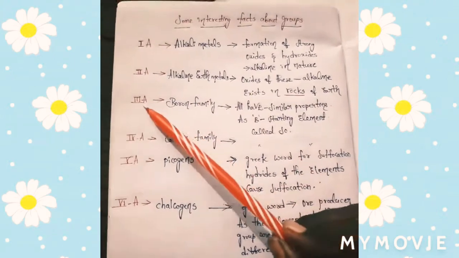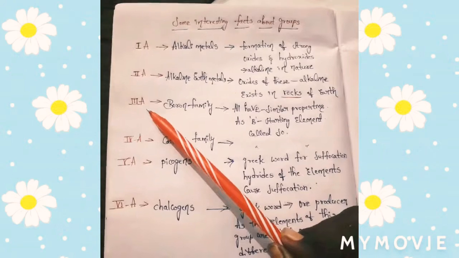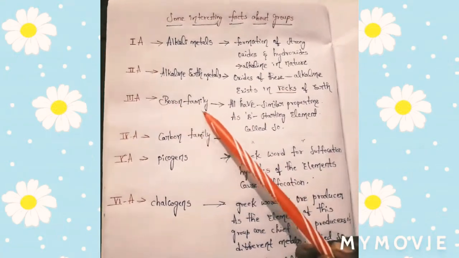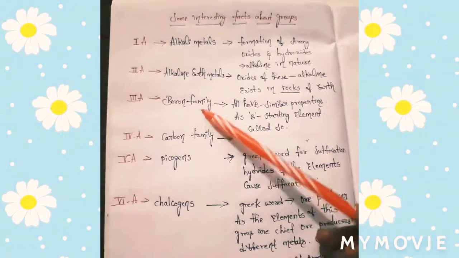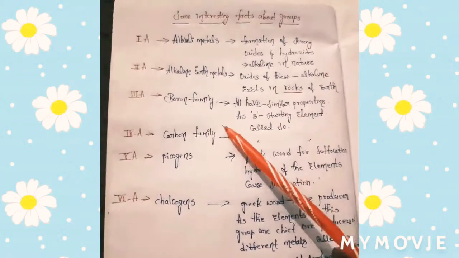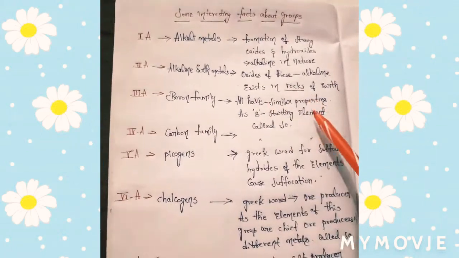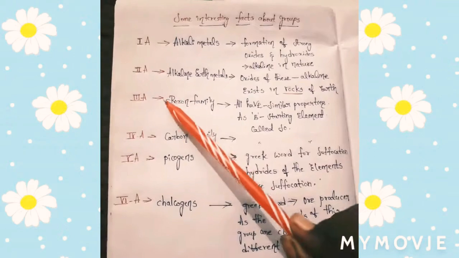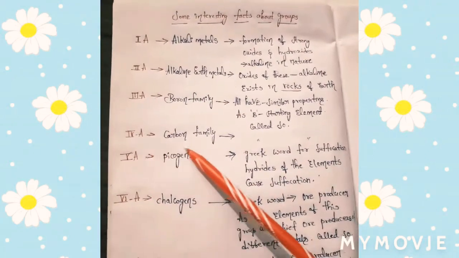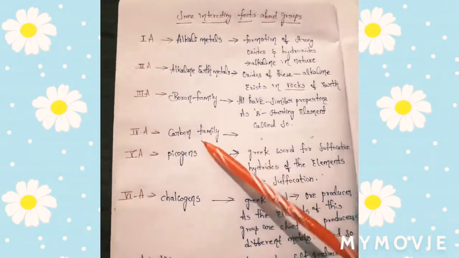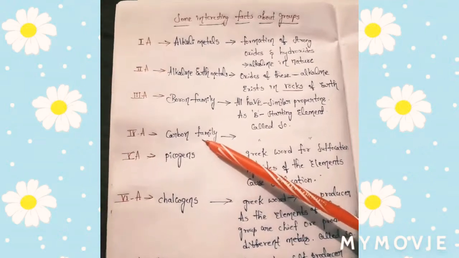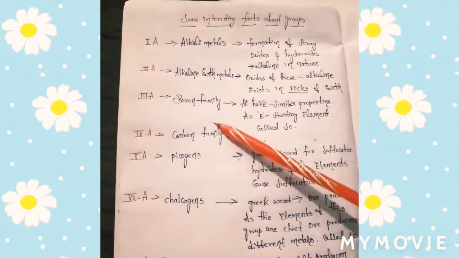Okay, next, third A. The third A members are called the boron family. Why have we given the name boron family? All the elements present in this group have similar properties, but as boron is the starting element, this group is called the boron family. Okay, next, fourth A. This is called the carbon family. The same thing, all the elements present in this group have similar properties. As carbon is the starting element, they are called so.